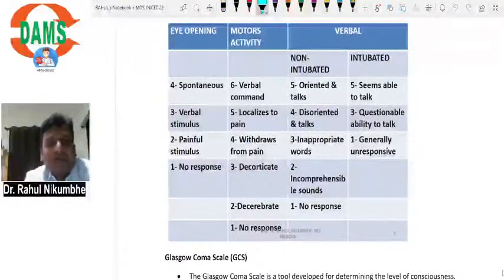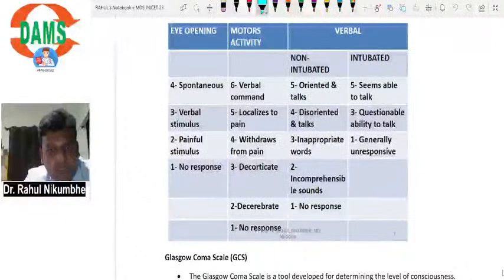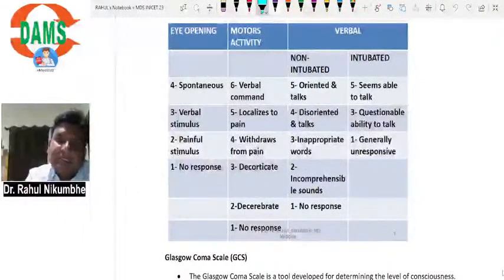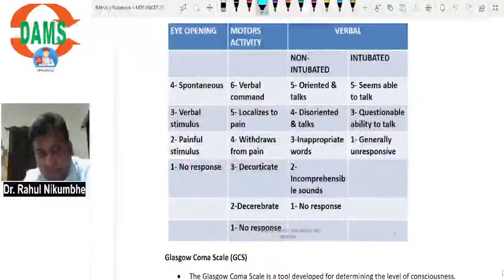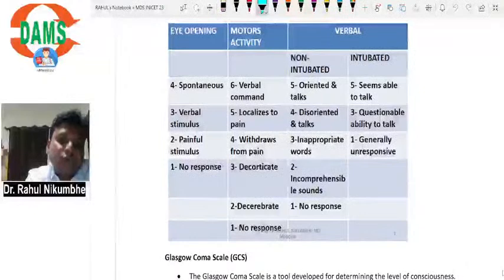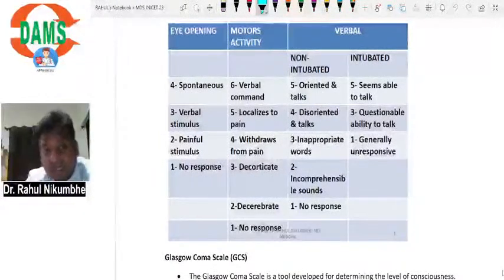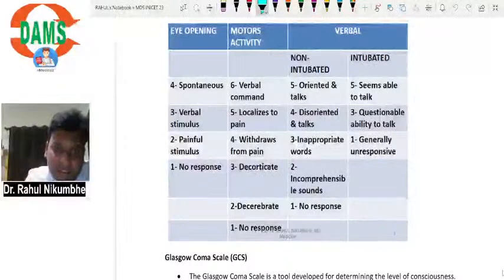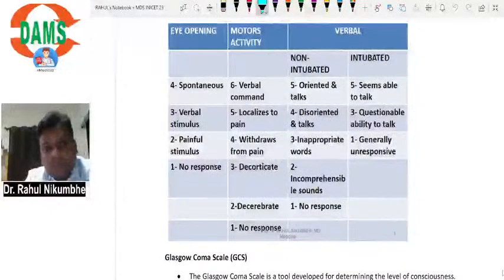Then motor activity. In motor activity, we have 6 points. 6 is given if the patient is following your verbal command. If you ask the patient to show the tongue, and the patient shows his tongue, it means the patient is understanding and performing the activity, then it means 6 points.